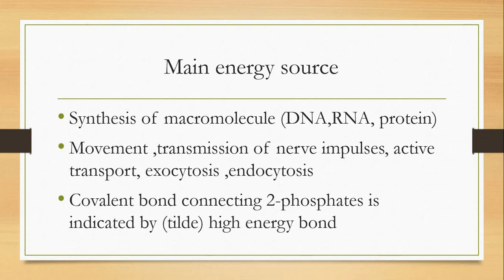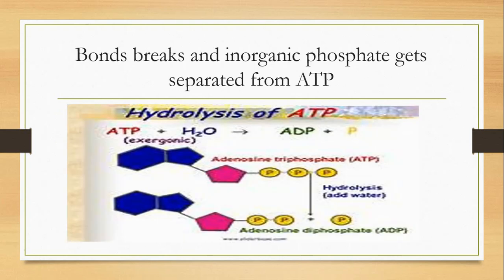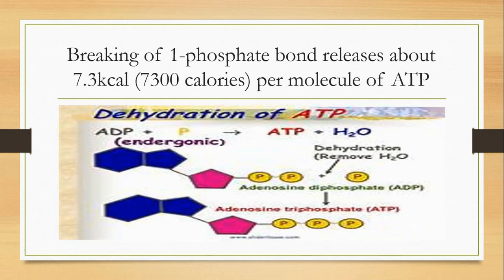A covalent bond containing two phosphates is indicated by a tilde, a high energy bond. If this bond is broken, energy is released. If it is made, energy is gained. When the bond breaks, a phosphate gets separated from ATP. In the presence of water, if the bond of an ATP molecule is broken, ADP is formed, meaning one phosphate group is released, meaning energy is released. How much energy is released in breaking one phosphate bond? 7.3 kilocalories, 7,300 calories per molecule of ATP.